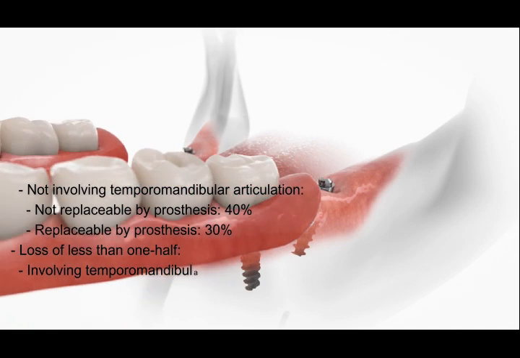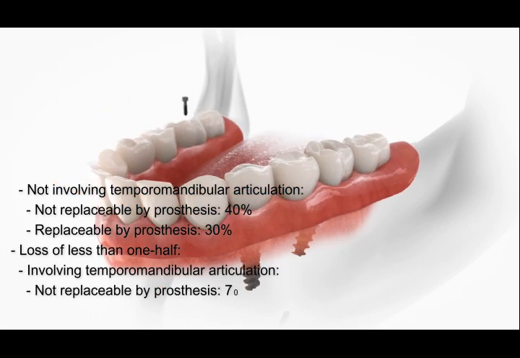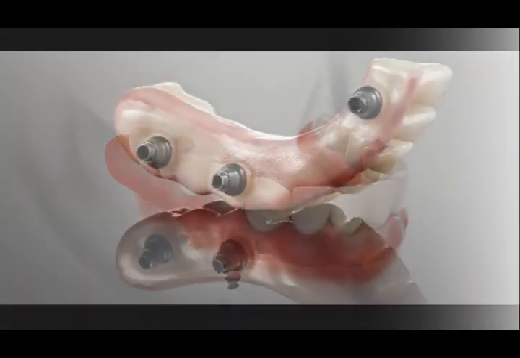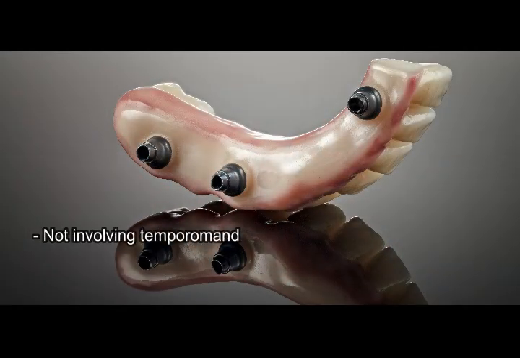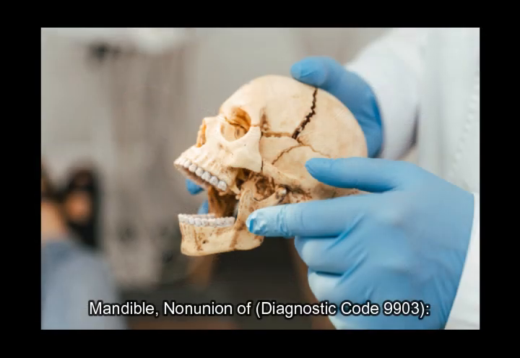Loss of less than one half. Involving temporomandibular articulation. Not replaceable by prosthesis, 70%. Replaceable by prosthesis, 50%. Not involving temporomandibular articulation. Not replaceable by prosthesis, 20%. Replaceable by prosthesis, 10%.